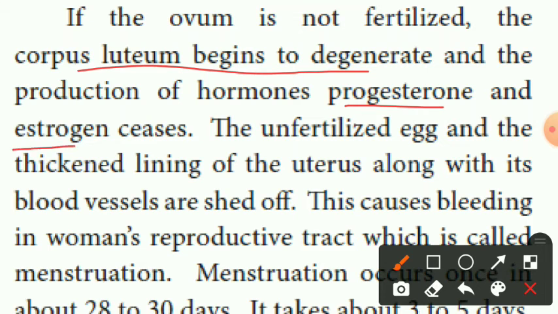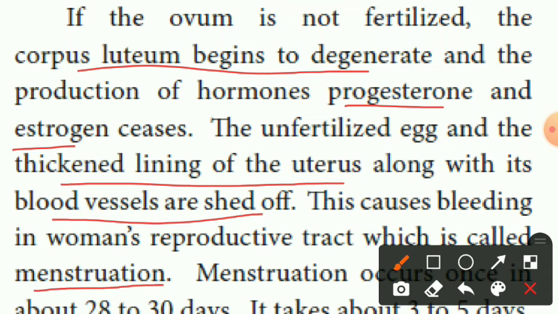The unfertilized egg and the thickened lining of the uterus along with its blood vessels are shed off. This causes bleeding in the woman's reproductive tract, which is called menstruation.